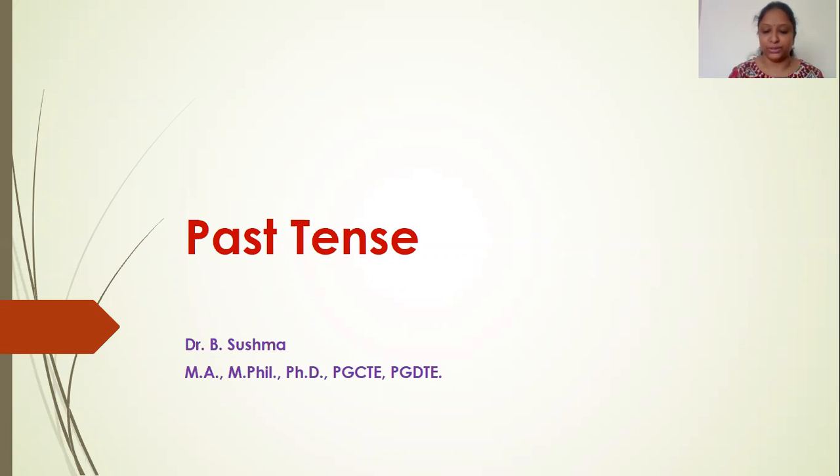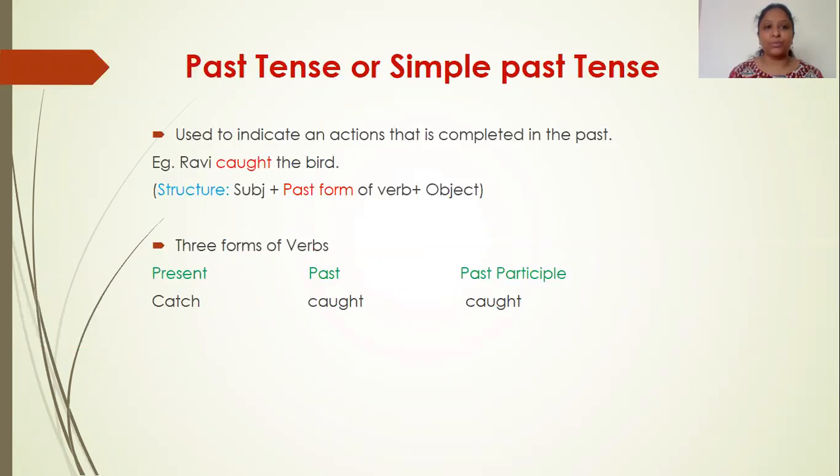I am Dr. Sushma. To talk about past tense, simple past tense is used to indicate an action that is completed in the past. This past could be yesterday, day before yesterday, a week back, a month back, or a year ago, etc. Example, Ravi caught the bird. Ravi caught the bird means the action has been done in the past.